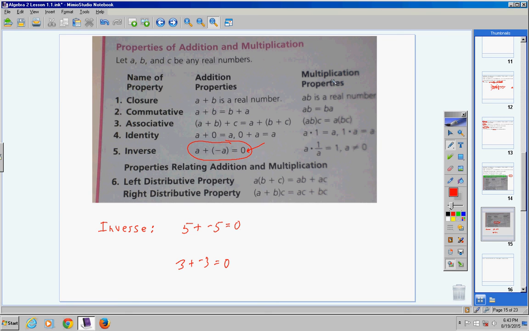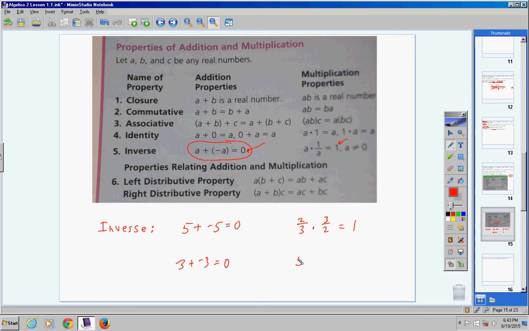Now the inverse multiplication property, notice you want to multiply two numbers. Not that you get out 0. Look, you get out 1. Are you seeing the difference here? In the inverse addition property, you want to add two numbers so that you get out 0. In the inverse multiplication property, you want to multiply two numbers so that you get out 1. So if you had 2/3, if you flip that, you would get 3/2. That would be an example of the inverse property.